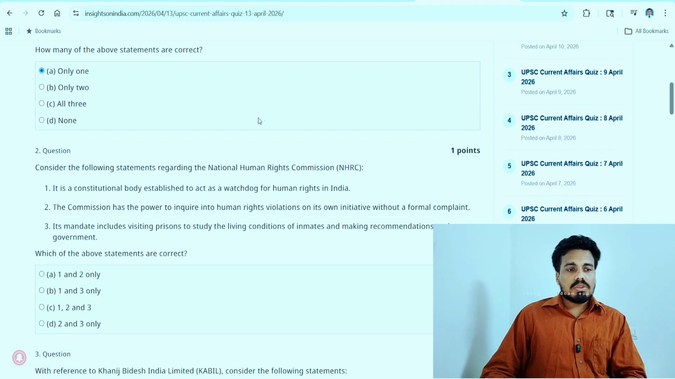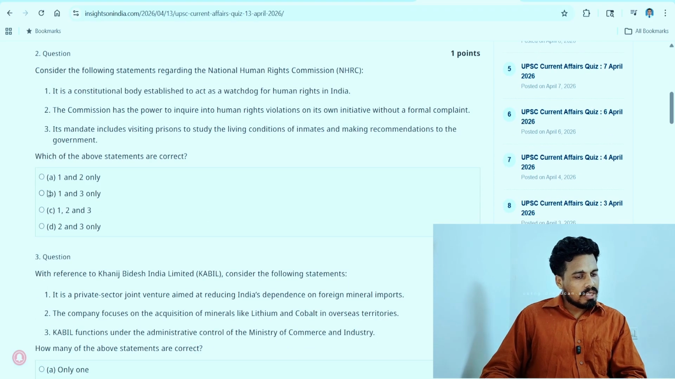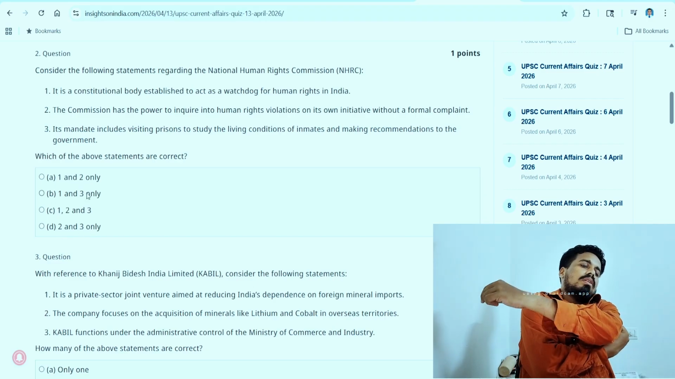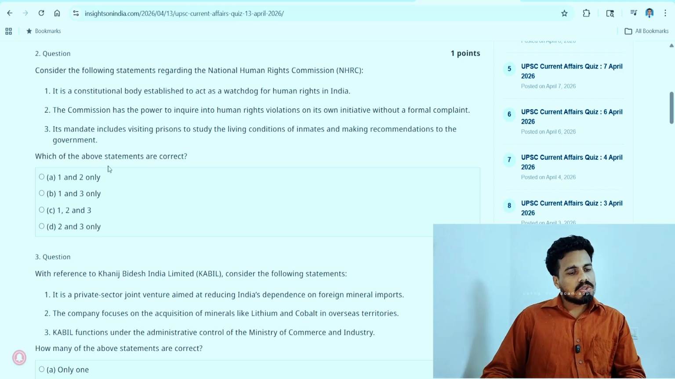Moving on to the second question, let's read it. Consider the following statements regarding the National Human Rights Commission, NHRC. Which of the above statements 1, 2, 3 are correct? Here the options are a bit easy. Let's analyze the options. The 1 repeats 3 times, 2 repeats 3 times and 3 also repeats 3 times. So every statement has equal weightage, and we have to be careful.